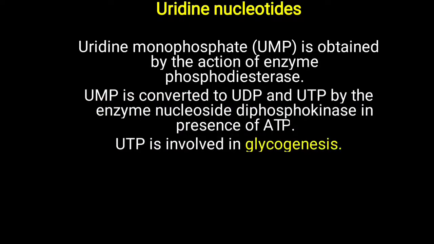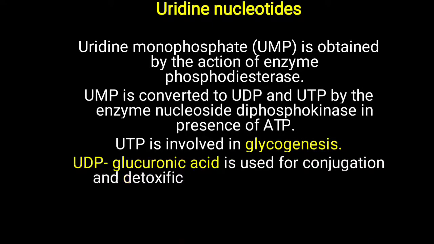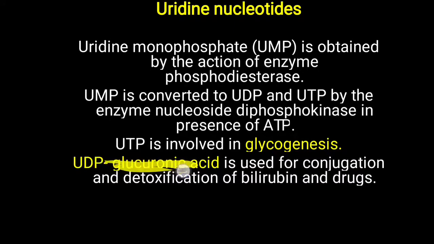UTP is also involved in glycogenesis, the formation of glycogen in our body. Already you know about UDP glucuronic acid in jaundice. Glucuronic acid is conjugated over bilirubin to make conjugated bilirubin. For this conjugation process, UDP glucuronic acid is needed.